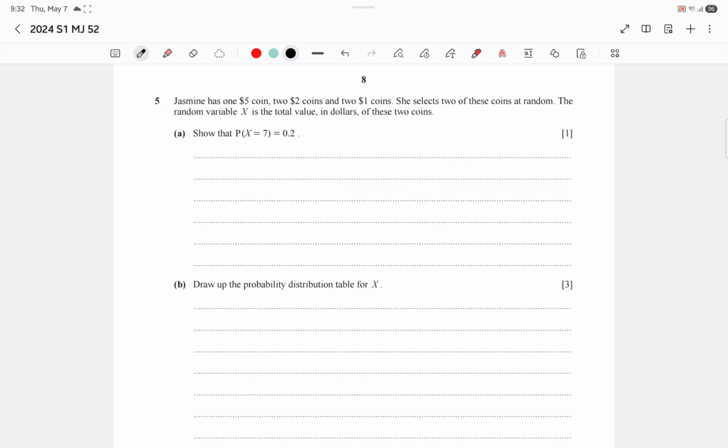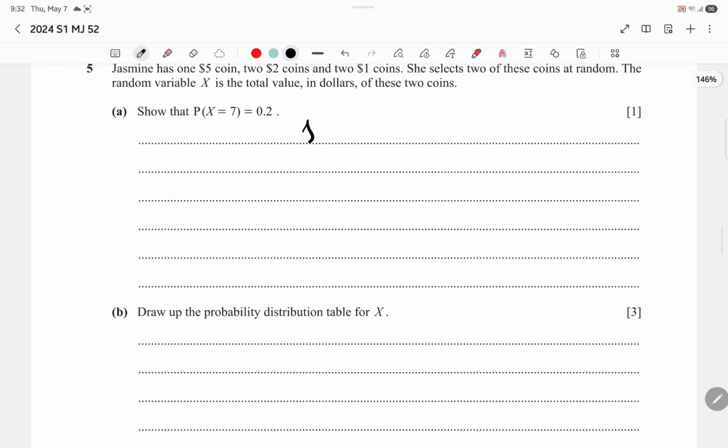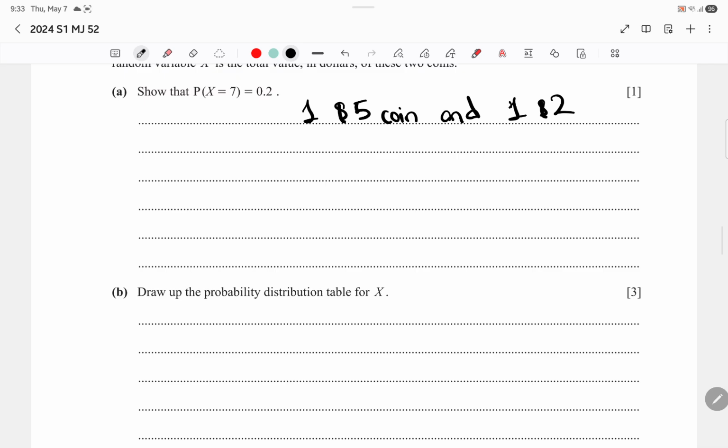We can get one $5 coin and one $2 coin because that adds up to be 7.